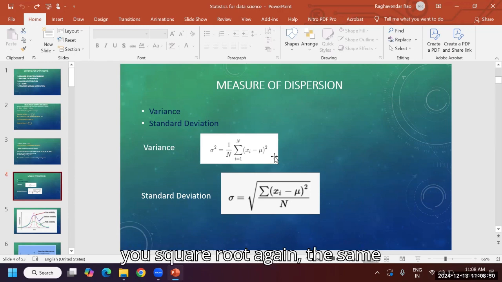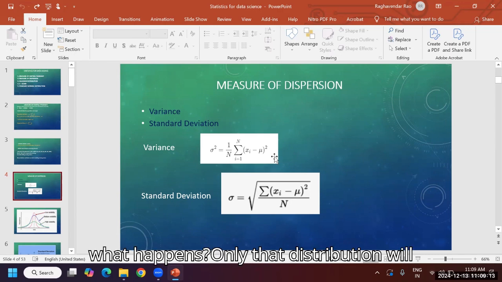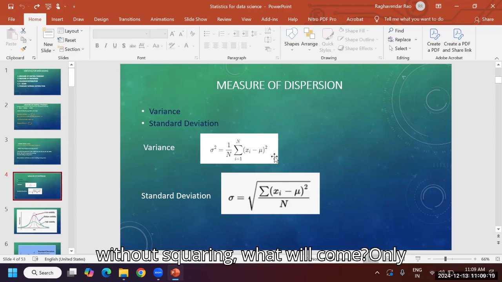But if you take the square root, the same formula, just add square rooting. By square rooting, no square will be there. Only that distribution will come. We are squaring; otherwise, without squaring, only the standard deviation will come, but for variance we have to square. By squaring, length times length, the total area will come. That is called variance.